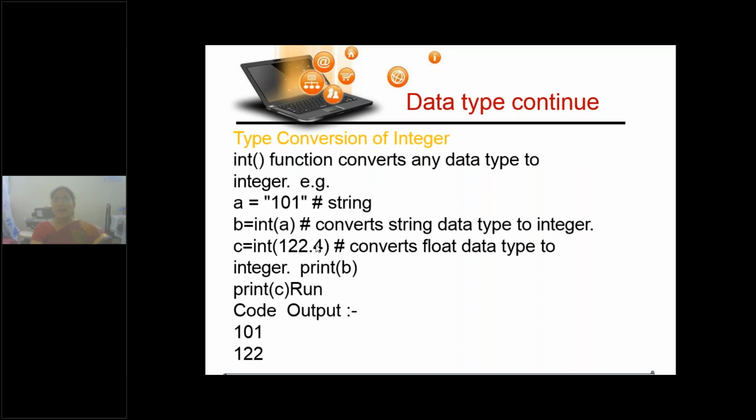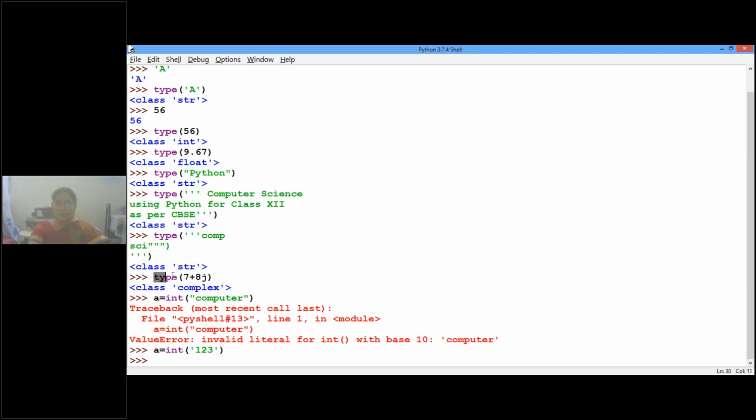Now, to convert any value into integer, which function should we use? Int function we should use. Clear? I will show you my IDLE screen once again. Here you can see int. After type we used brackets. Similarly, here we have given the input to int. So this integer function results in another value, isn't it?